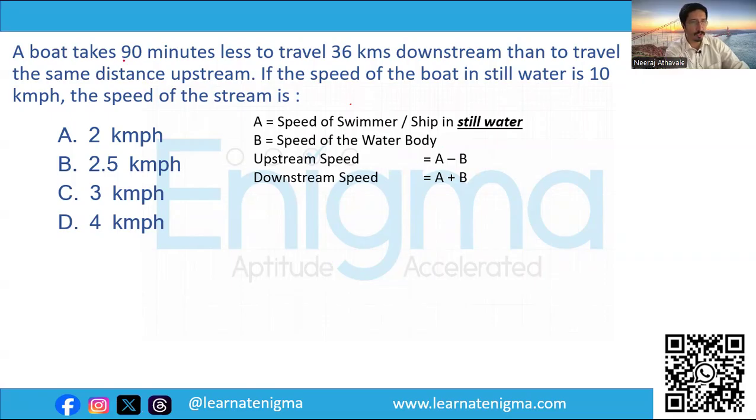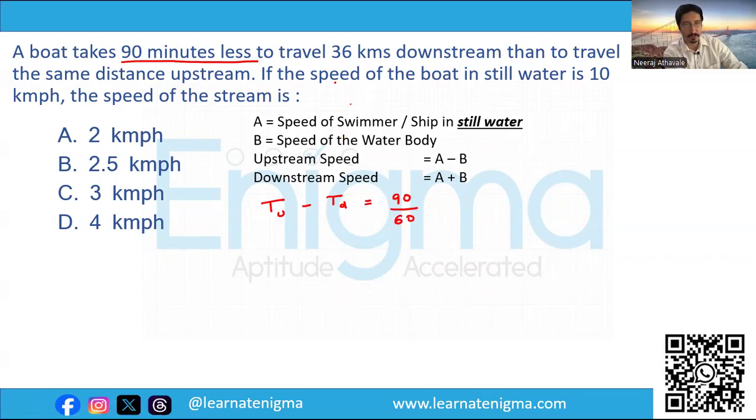Now, if you read the first part of this question, we will realize that basically 90 minutes is the difference between downstream time and the upstream time. So upstream time is greater than the downstream time. So let's form the equation first. Upstream time minus the downstream time is equal to 90 minutes. Now let's convert this 90 minutes to hours. So let's divide it by 60. So this is our equation.